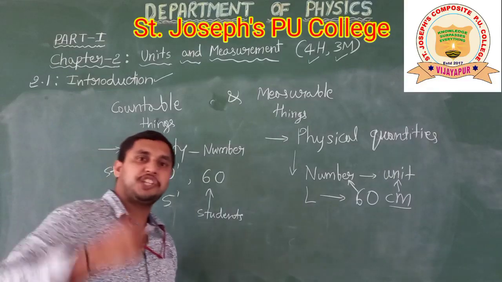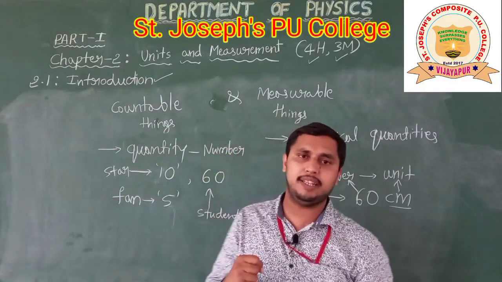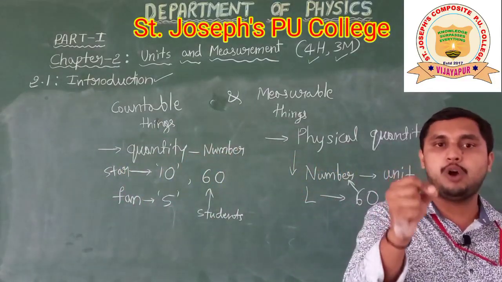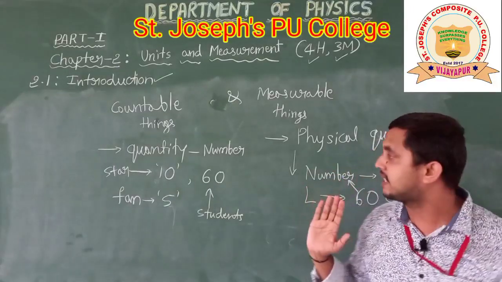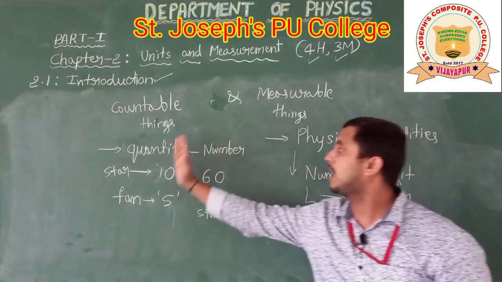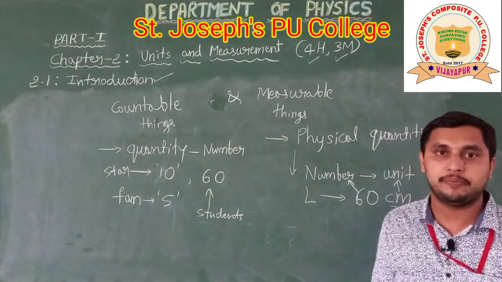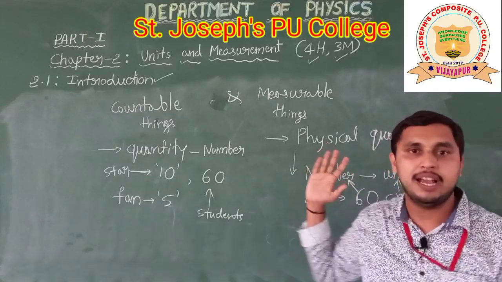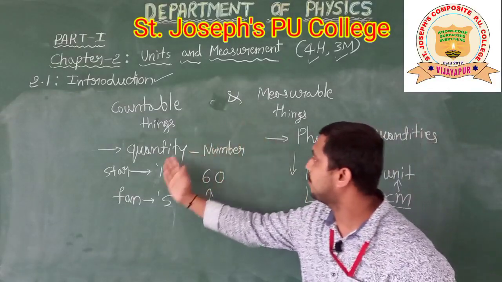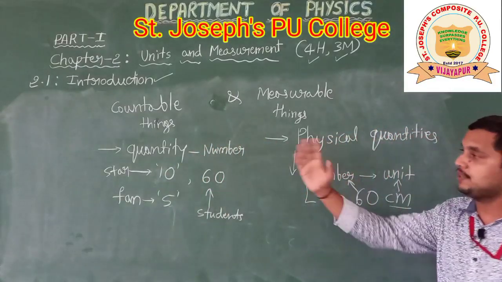Anything which can be countable and expressed in terms of numbers, we can call it a quantity. A quantity is anything which can be countable and expressed in terms of a number. That is quantity.